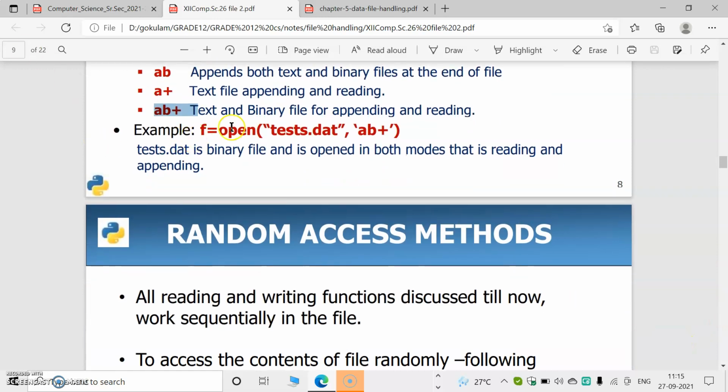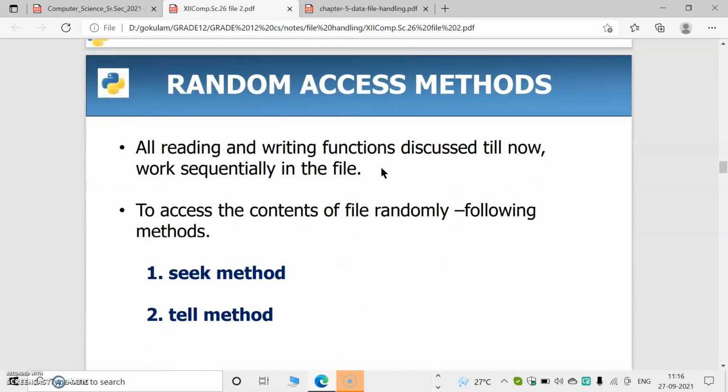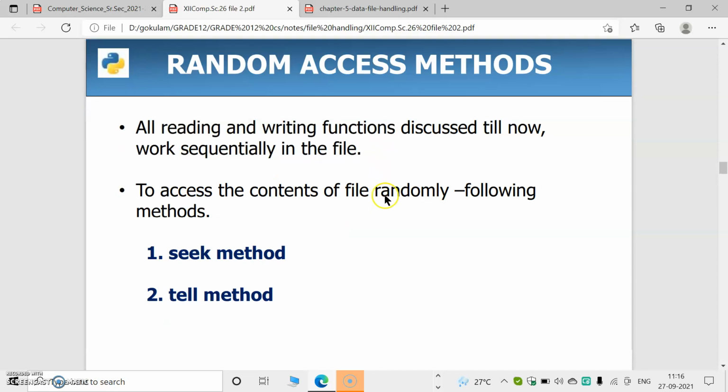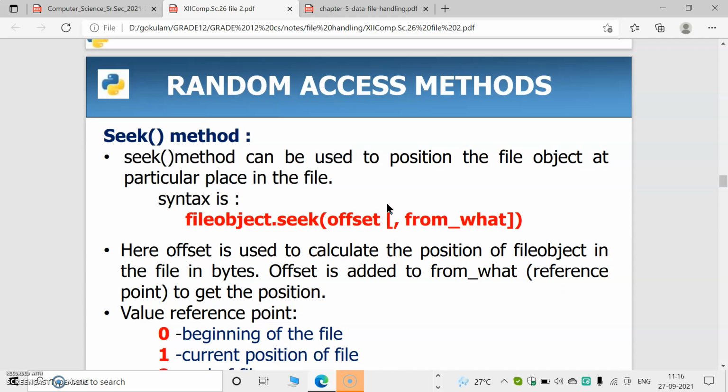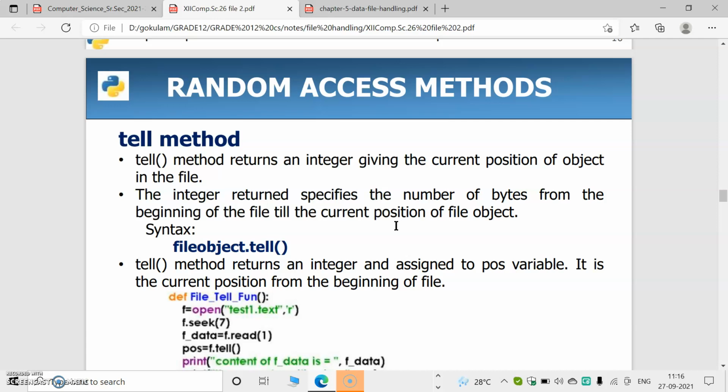We can open a file by using a file pointer, any name equal to open of, and inside this we can give the file name, comma, AB+. Then there are random access methods which we have already specified. Two random access methods are there: the seek method and the tell method. So what is the seek method? From a particular position the file is read or written. So that is the seek method. The tell method will return the position of the pointer.